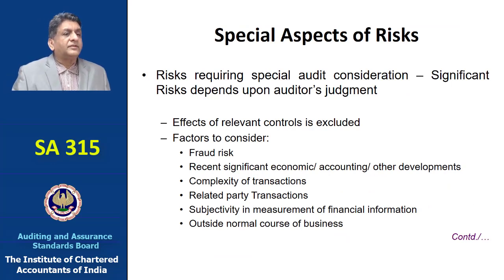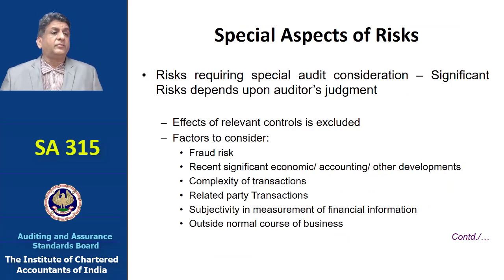Now, there would be risks which may require special audit consideration. This would be in case there could be any significant risk, which depends on the auditor's judgment. Now, those factors which one needs to consider, primarily: the fraud risk, the recent significant economic, accounting and other developments, the complexity of transactions, the related party transactions, the subjectivity in measurement of financial information, and there could be risks outside the normal course of business. So all these risks one needs to consider. One needs to consider the relevant controls on those risks.